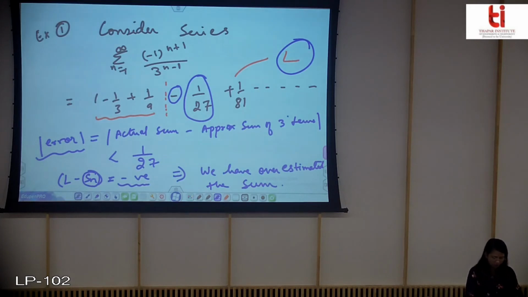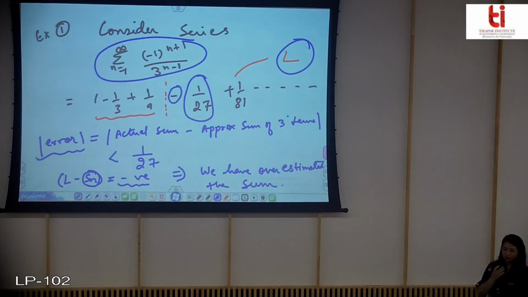So now let us verify this, because we know how to find the sum of a geometric series. Let us use that formula to find the sum of the infinite series, and let us verify this theorem.